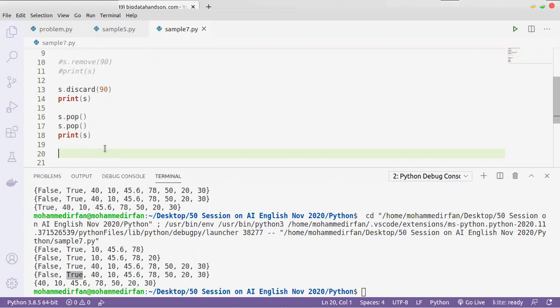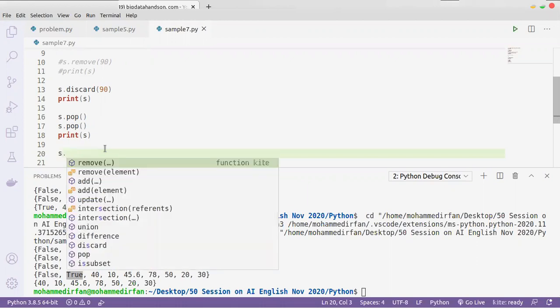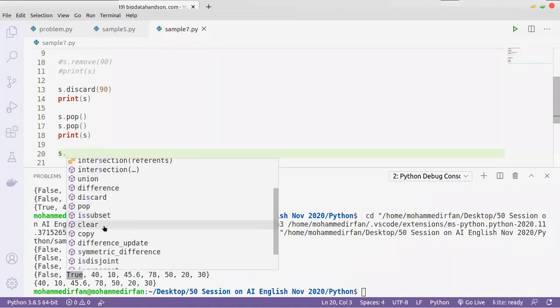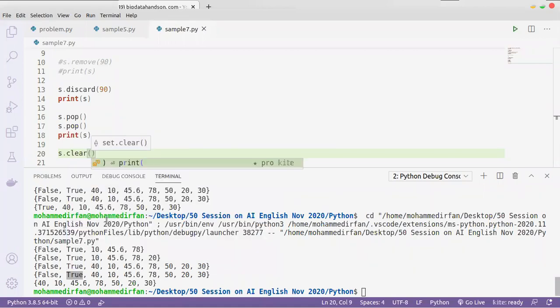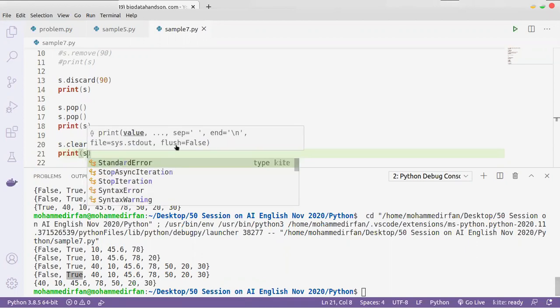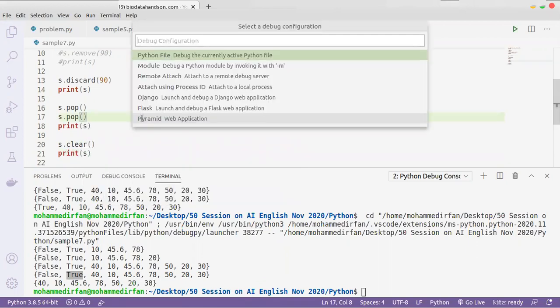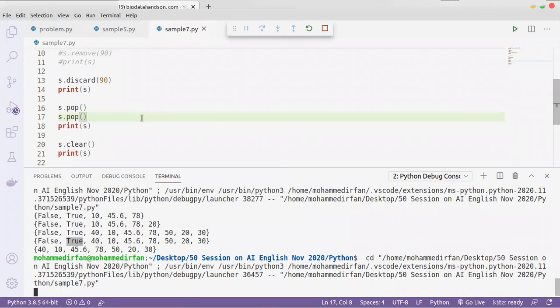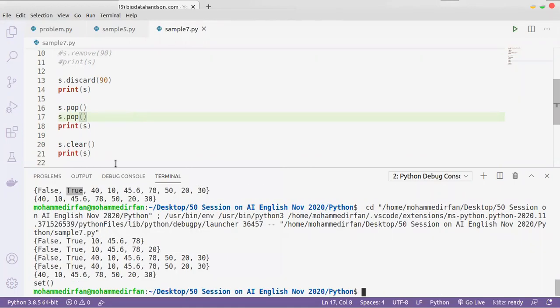Now let's see other functions. We have clear. Clear means it will remove all the elements, and it will give you an empty set. So it is giving me an empty set.